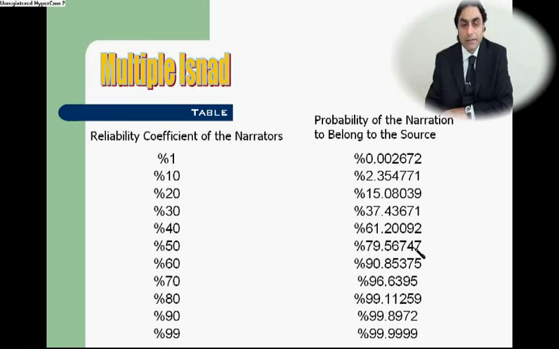Thus, the quality and efficiency of a mutawatir is presented numerically with regard to the probability of narrations theory. Nevertheless, it is almost impossible to encounter such a kind of isnad in the hadith literature. However, there are multi-stranded combined isnads which are expected to substitute mutawatir chains of narrations that we will focus on in the following sections.